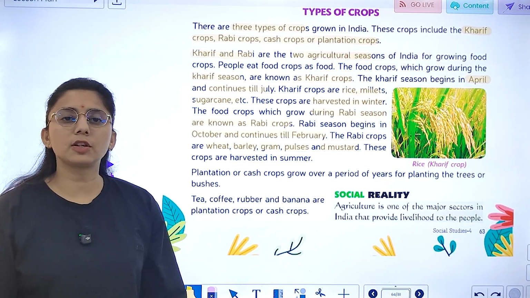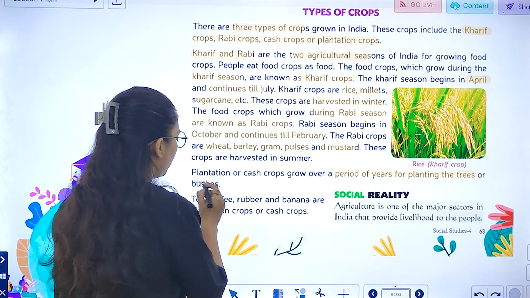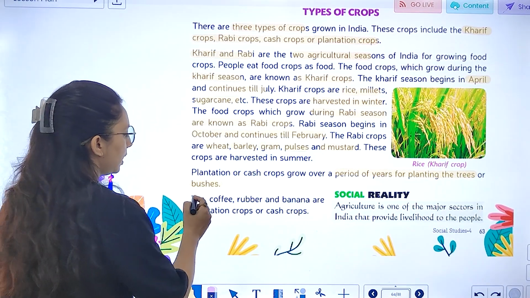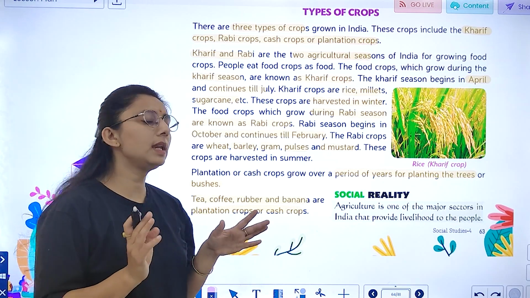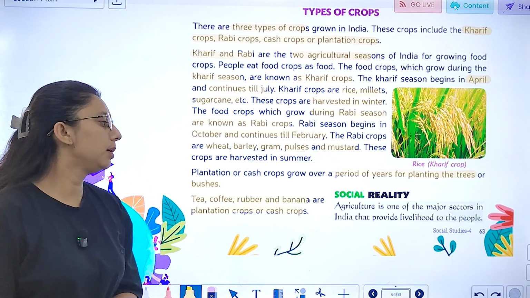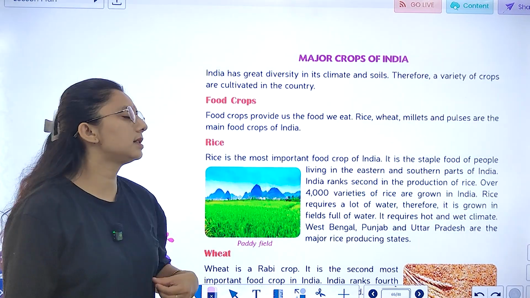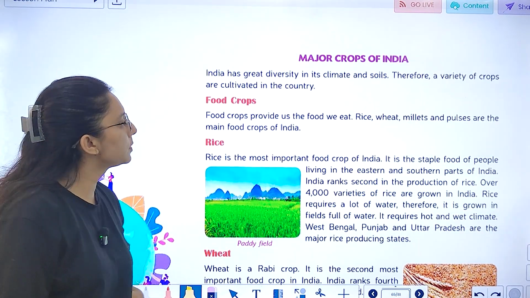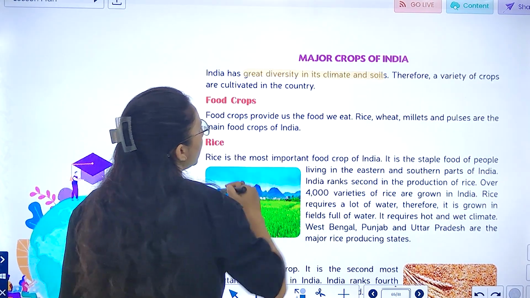So plantation or cash crops grow over a period of years, for planting the trees or bushes. So tea, coffee, rubber and banana. What are these? These are plantation crop or cash crop. So agriculture जो है, it's one of the major sectors in India that provides livelihood to the people. Next, let's study about the major crops of India. As you know, India has a great diversity, mixed climate and so on.